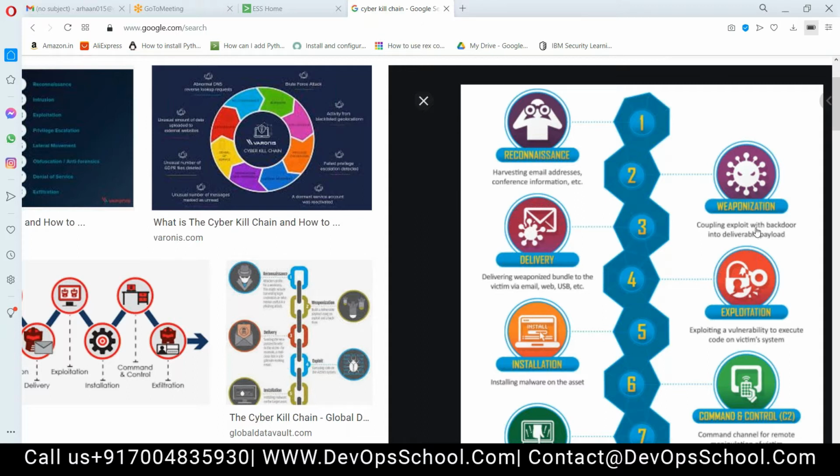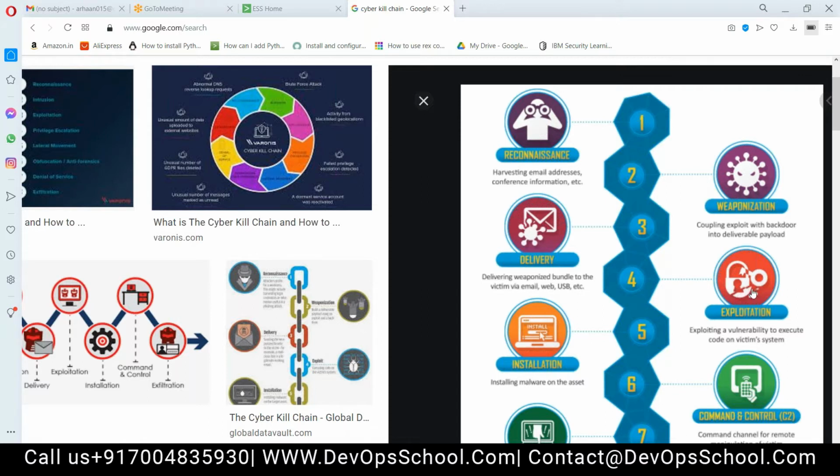Then weaponization, coupling exploit with backdoor. Now I am creating a malware here. Once the malware is created, I deliver it through email or USB. I will be delivering it to the organization HCL. After this is over, the fourth point is exploitation. Once the malware is delivered, the next point is we have to exploit it. Exploit means we are taking advantage of a weakness in the organization. I am exploiting it. This is the exploitation.